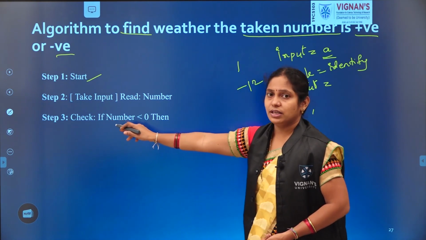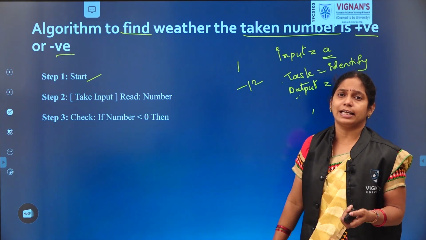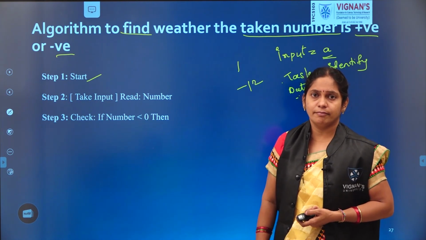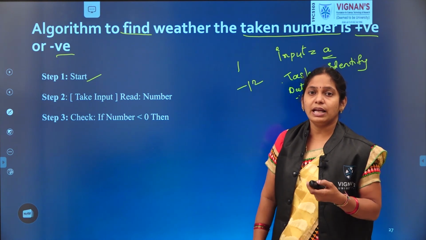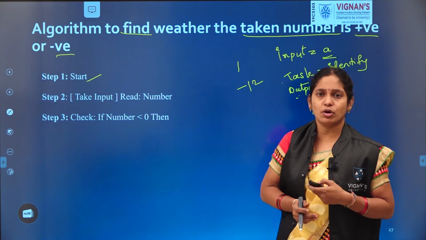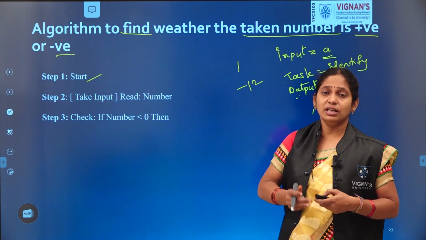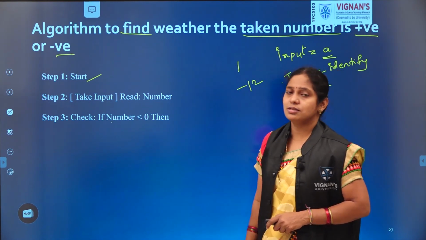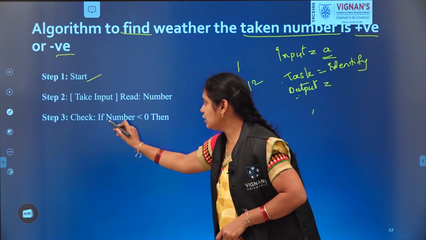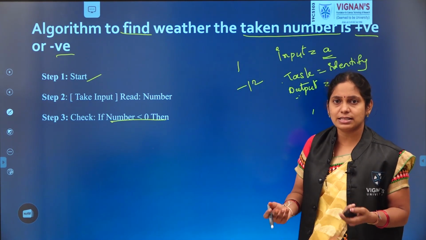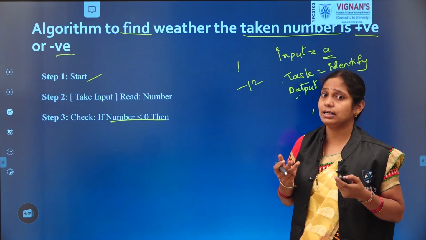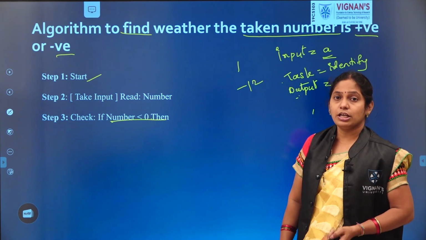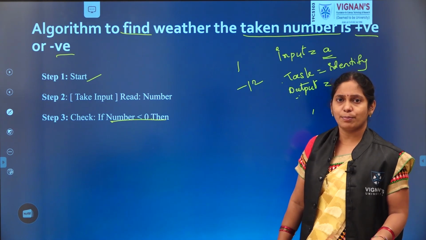Next, check whether the number is positive or negative. How to check it? How to identify whether the number is positive or negative? If the number is less than 0, such numbers we call negative numbers. The number which is greater than 0 is called a positive number. That we need to perform in step 3. This we can call a condition. What is the condition? Is the number less than 0 or greater than 0? Based on the output of that condition, we tell whether it is positive or negative.